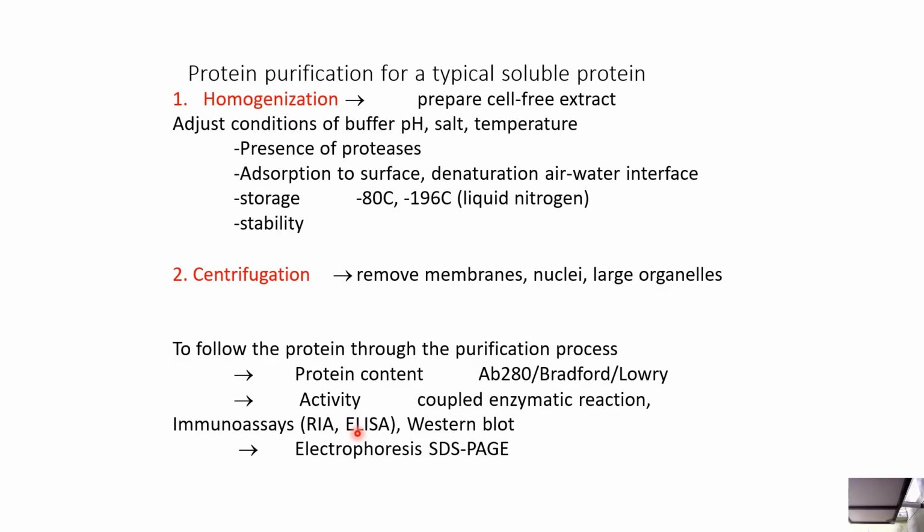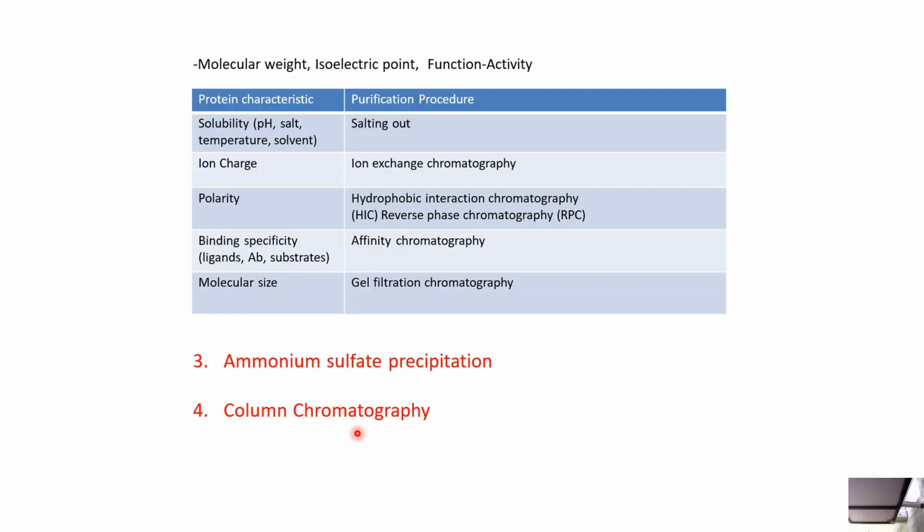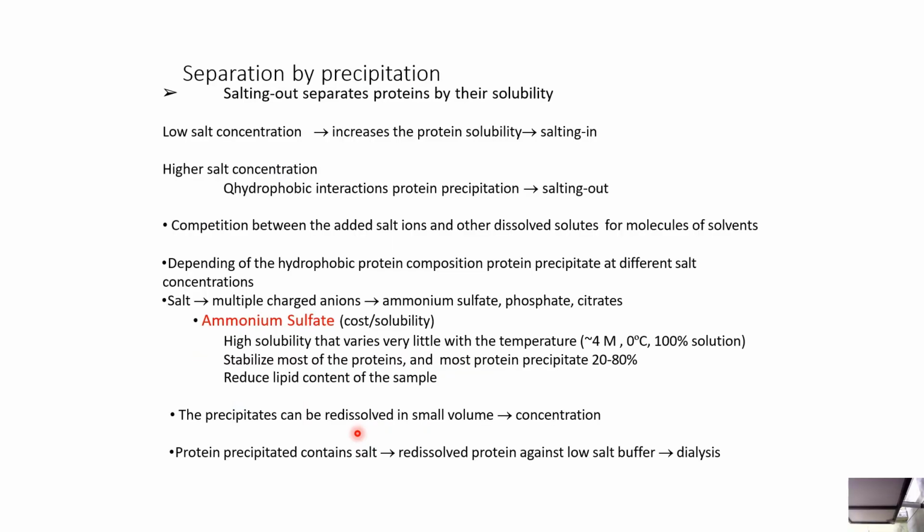Protein content: absorbance at 280 nanometers or Bradford-Lowry. Detect the activity: coupled enzymatic reactions, immunoassays, Western blot, electrophoresis, and all of that. To follow the purification steps, electrophoresis, SDS-PAGE, electrophoresis methods are used. Now, protein characteristics like molecular weight, solubility, pH, salt, temperature, solvent, salting out; ion charge, ion exchange chromatography; polarity, hydrophobic interaction chromatography, reverse phase chromatography, affinity chromatography, gel filtration chromatography, all of these. Ammonium sulfate precipitation, column chromatography, all of these.